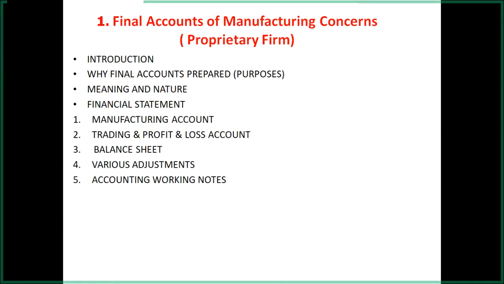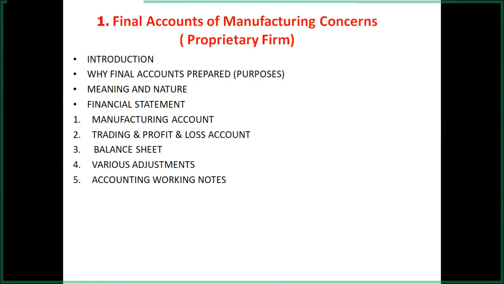And then whatever may be the closing stock of raw material and closing stock of WIP, that is to be recorded on the credit side of the manufacturing account. So on the credit side, only two items are to be recorded. One is closing stock of raw material and another is closing stock of work in progress, WIP. First word is taken, WIP means work in progress. So only two items are to be recorded to the manufacturing account credit side.